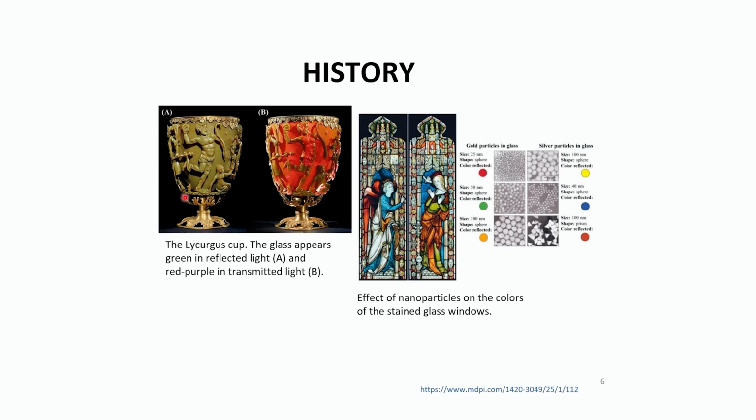So that's a Lycurgus cup for you. And then on the right are the medieval church windows. These were the glass windows that showed very vibrant colors. That was also because of the gold and silver nanoparticles of different shapes and sizes and different spacing that were present in these beautiful windows.